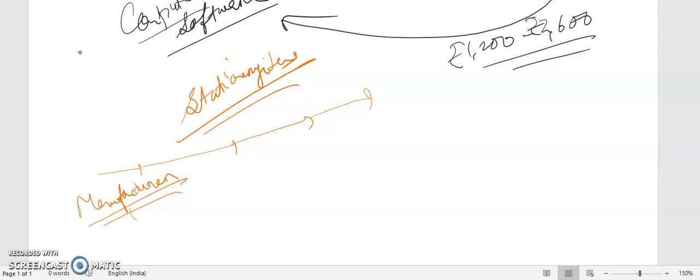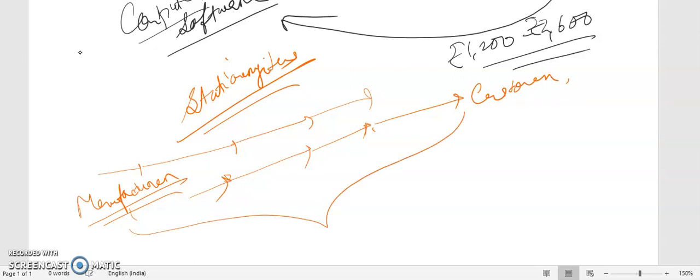Then it passes through several stages. It will come to the distributor, then the wholesaler will be there. Sometimes we also buy goods from the wholesale market. Then only it will come into the hands of the retailer. After that it will go directly to us, the customer. So this is a very big process. 3 to 4 persons or companies may be involved between the manufacturer and the customer.